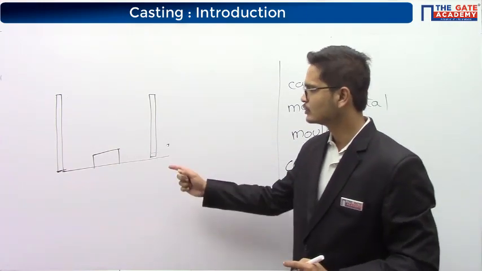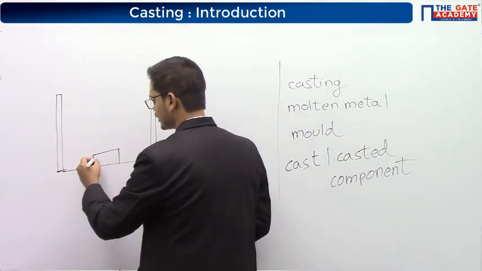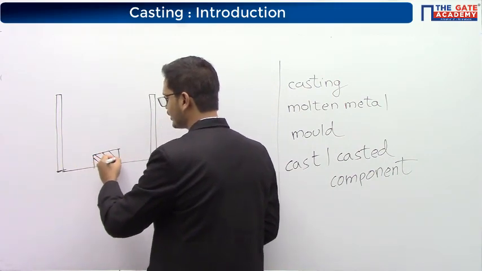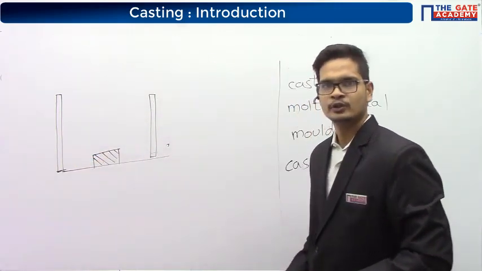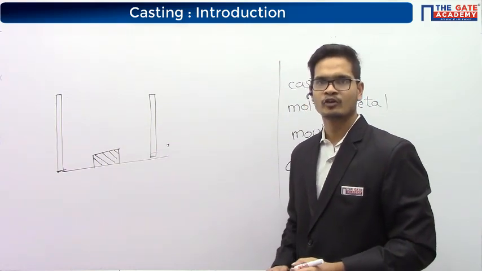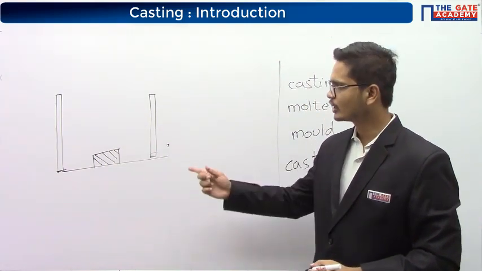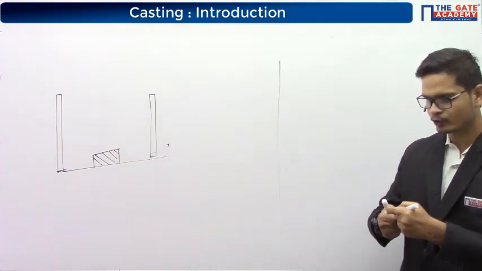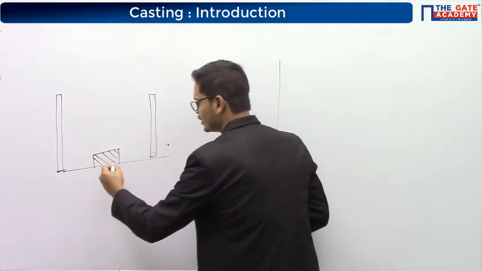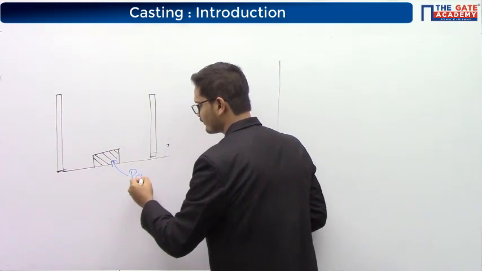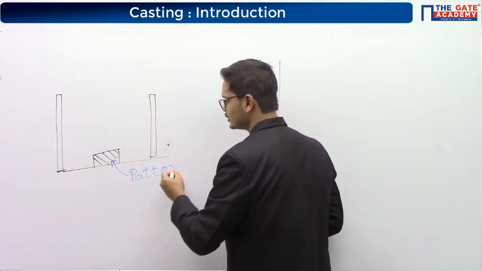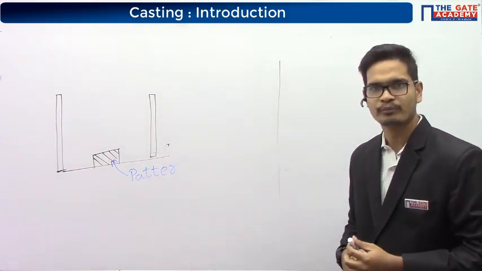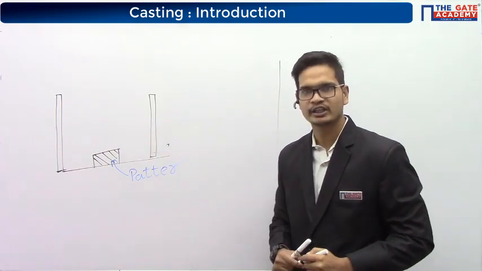Does anyone know the name of this component? We are keeping a component which is having shape similar to the shape of the casted component. Does anyone know the name? Karan is saying pattern. Danish is saying pattern. Very good, guys. This is the pattern. We keep a component which is having shape similar to the final component that you want to make. So we have kept a pattern here.